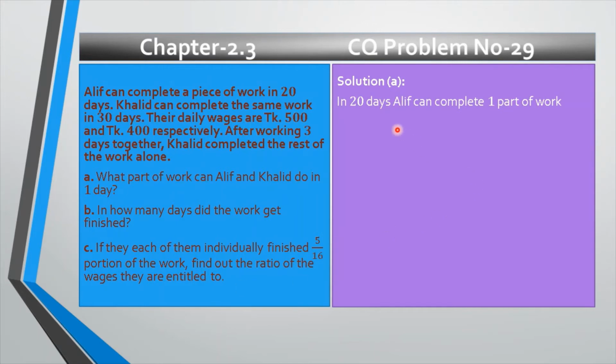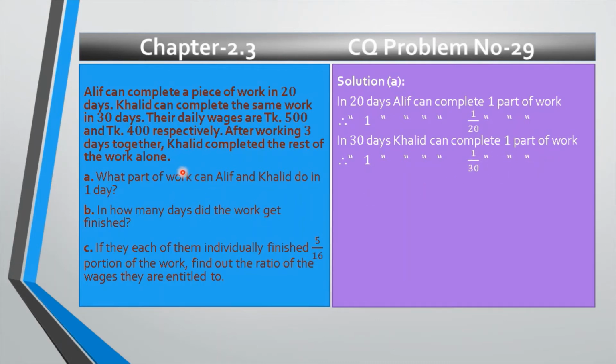In 20 days, Alif can complete one part of work. Therefore, in 1 day, Alif can complete 1 divided by 20 part of work, my dear. In 30 days, Khalid can complete one part of work. Therefore, in 1 day, Khalid can complete obviously less, that's why 1 divided by 30 part of work.